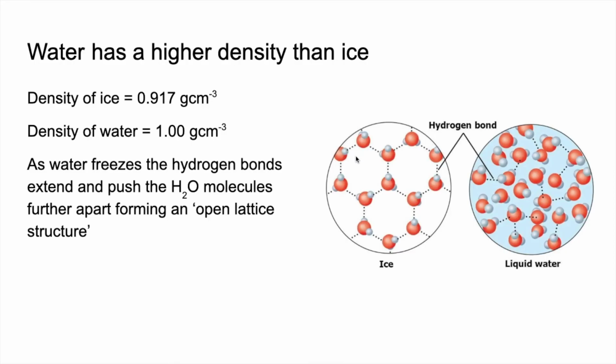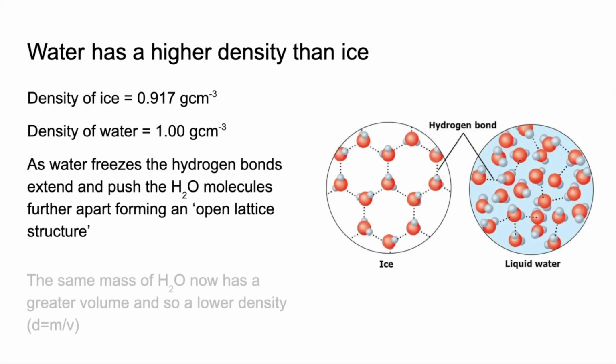And what that does is, the same mass of water, when it freezes, actually has a higher volume because the molecules are further apart. So if you think about how density is calculated, mass divided by volume, if you've got the same mass of H2O and you freeze it, it's going to have a higher volume, so when you divide by that greater volume, the density goes down.